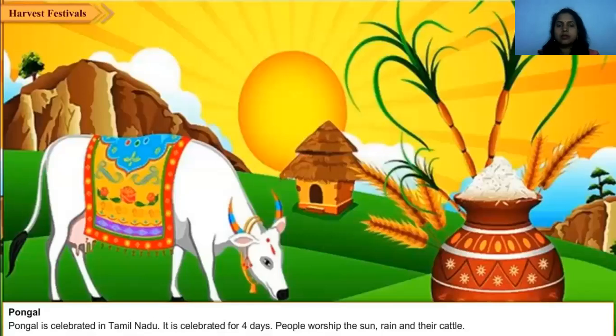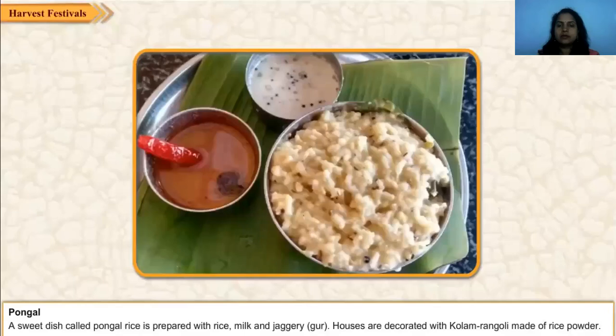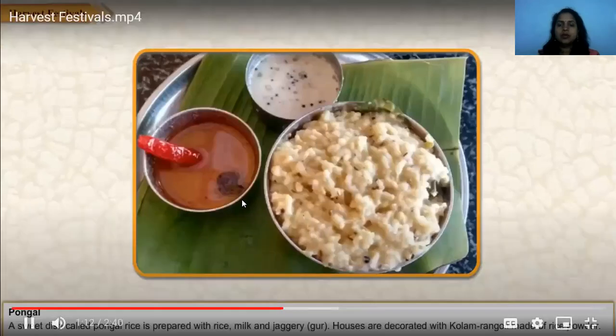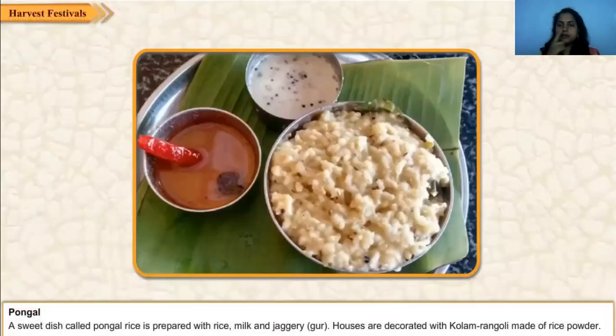Pongal. Pongal is celebrated in Tamil Nadu. It is celebrated for 4 days. People worship the sun, rain, and cattle. A sweet dish called pongal is prepared with rice, milk, and jaggery. Houses are decorated with rangoli made of rice powder.